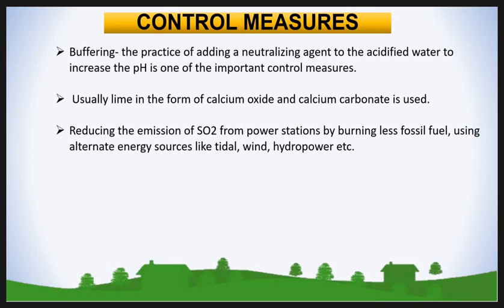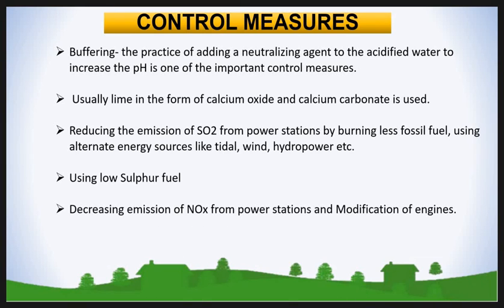Reducing the emission of SO2 from power stations by burning less fossil fuel and using alternate energy sources like tidal, wind and hydropower. Using low sulfur containing fuel. Decreasing emission of nitrogen oxide from power stations and modifications of engines.